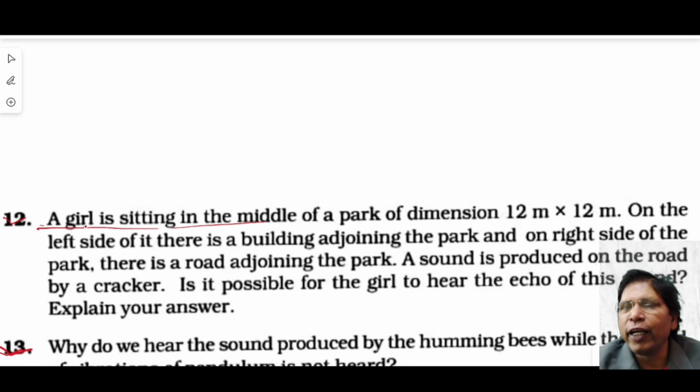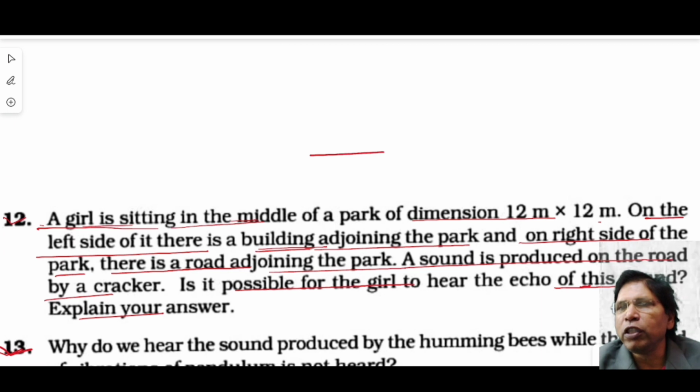Okay. A girl is sitting in the middle of a park of dimension 12 meter by 12 meter. On the left side of it, there is a building, that is the reflector, adjoining the park. And on the right side of the park, there is a road adjoining the park. Sound is produced on the road by a cracker. Is it possible for the girl to hear the echo of this sound? Explain your answer.